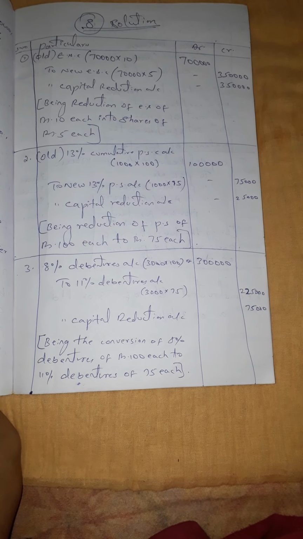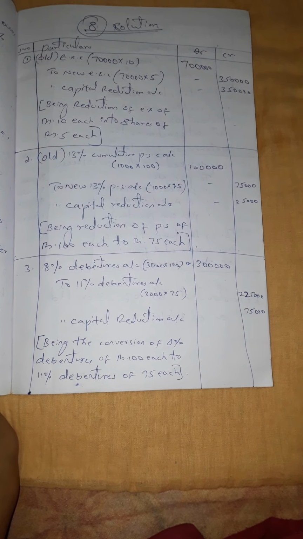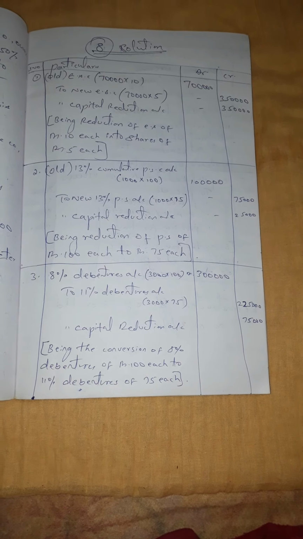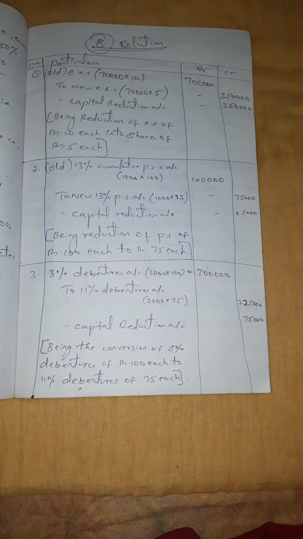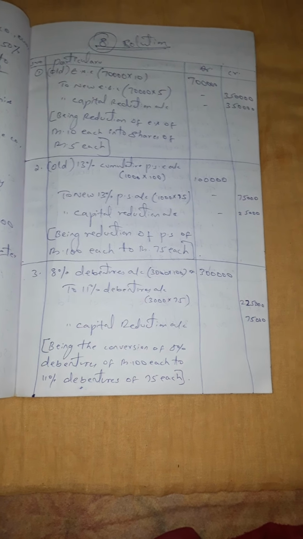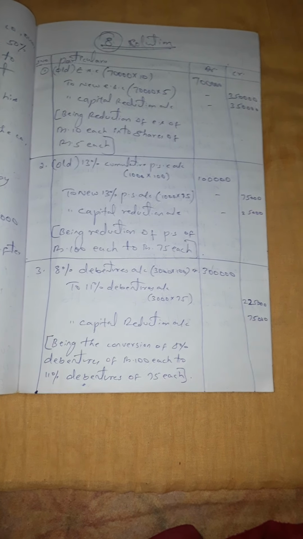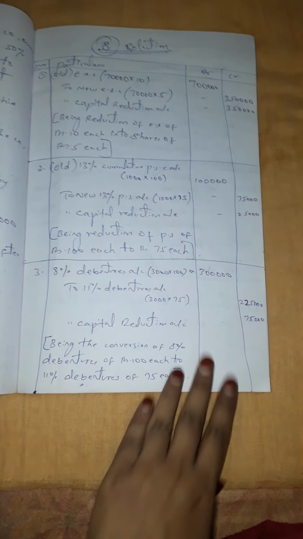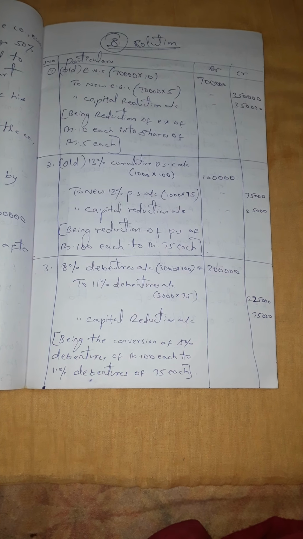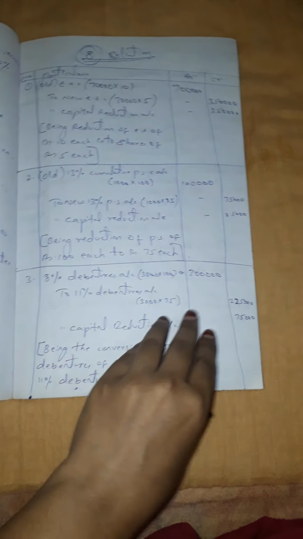That is 3000 into 100, you are getting 3 lakhs. Now since it has been reduced to rupees 75, you can take down the entry to 11% debentures account: 3000 into 75, you are getting 2,25,000. From 3 lakhs minus 2,25,000, you are getting a balancing figure of 75,000, which has to be transferred to capital reduction account. The narration will be: being the conversion of 8% debentures of rupees 100 each to 11% debentures of rupees 75 each. So in the third journal entry, the amount of debentures has been reduced from 100 rupees to 75 rupees.